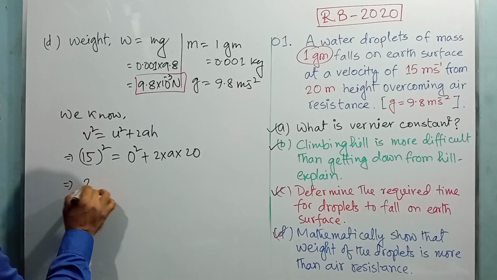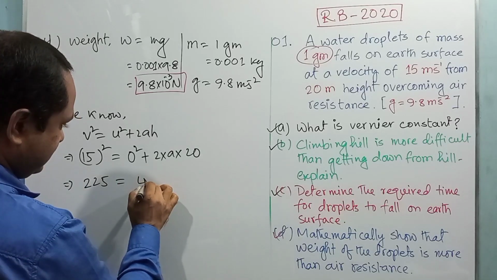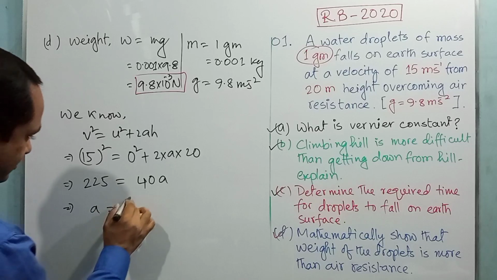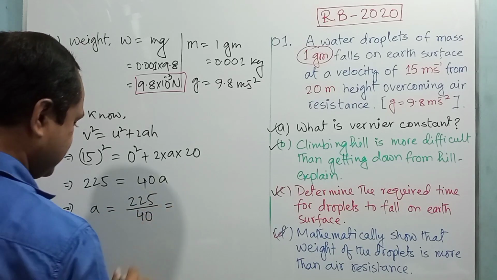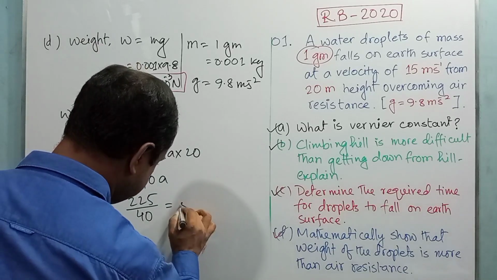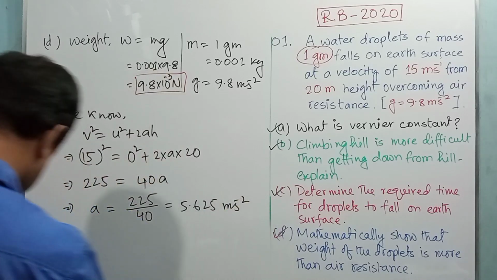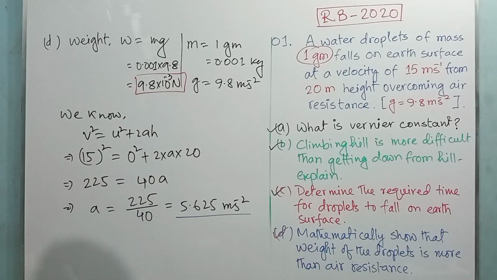So after the calculation you will get 225 is equal to 0 plus 40a, or a is equal to 225 divided by 40, and after the calculation you will get 5.625 meter per second square, right? This is the effective acceleration of the water droplet.